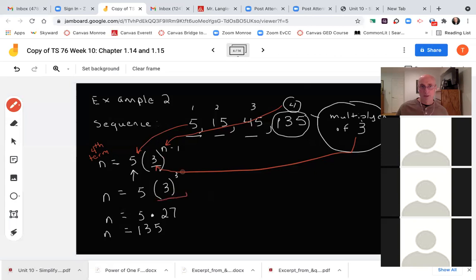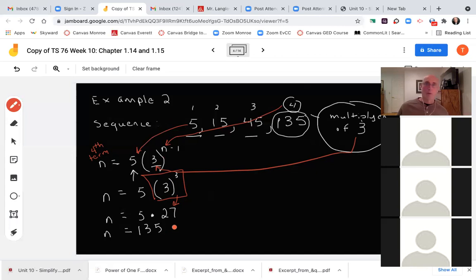This equals 27. That's 3 cubed, if you want to say it that way. 5 times 27 is 135, right? Looks about right. So that's an example of a geometric sequence.